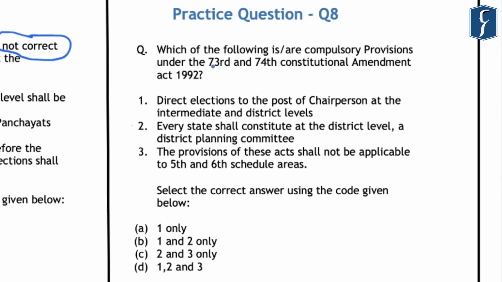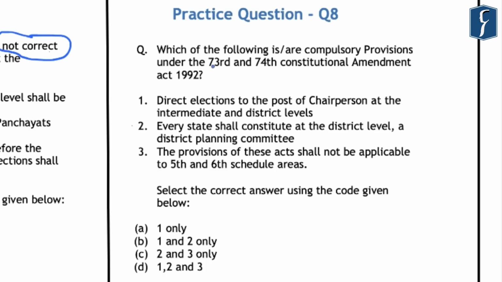Further, the 8th question reads that which of the following is or are compulsory provisions under the 73rd and the 74th Constitutional Amendment Act of 1992. First is that direct elections to the post of chairperson at the intermediate and district levels. Second is that every state shall constitute at the district level a district planning committee. And the third statement is that the provisions of these acts shall not be applicable to the 5th and the 6th schedule areas.